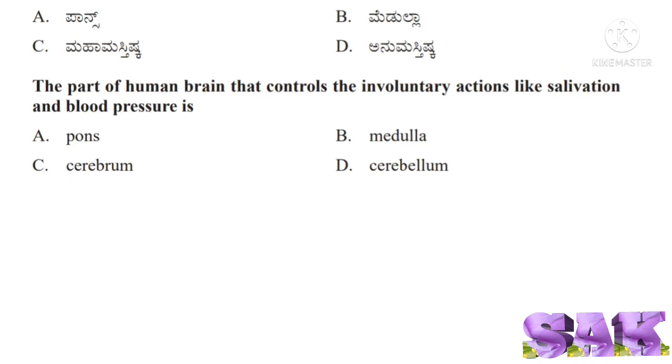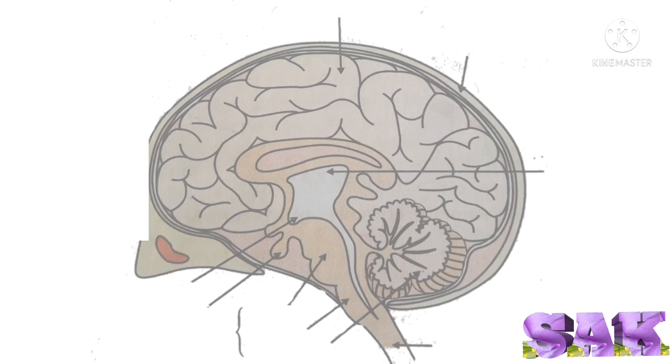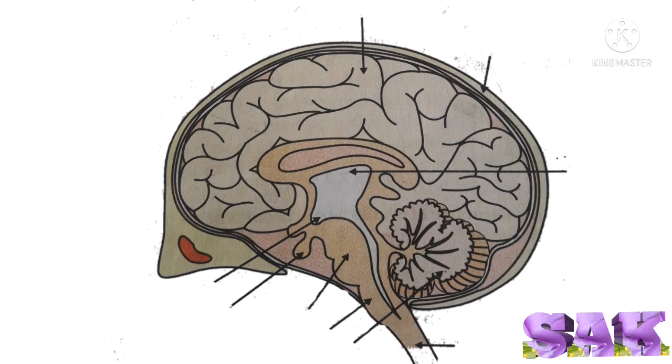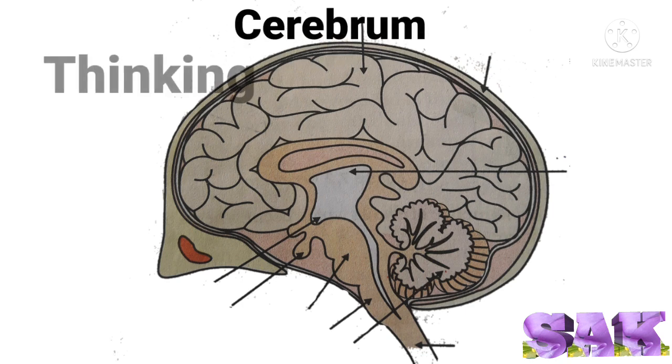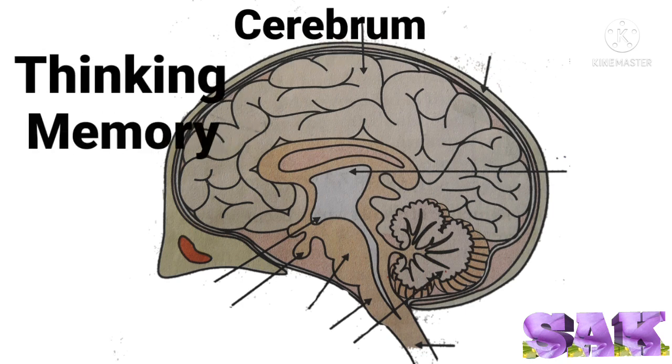Next question is, the part of human brain that controls the involuntary actions like salivation and blood pressure is. Before answering this question, let us know the parts of brain and its functions. Cerebrum. It is concerned with thinking, memory, and controls voluntary actions.